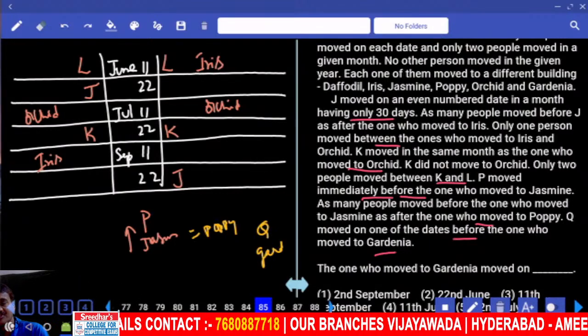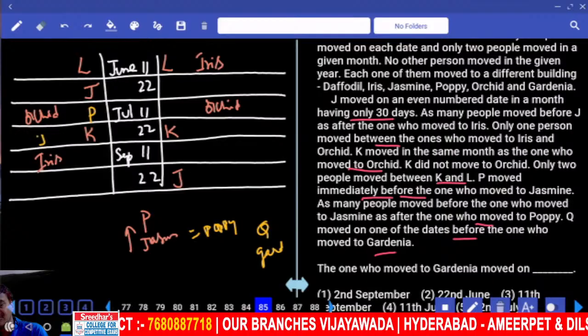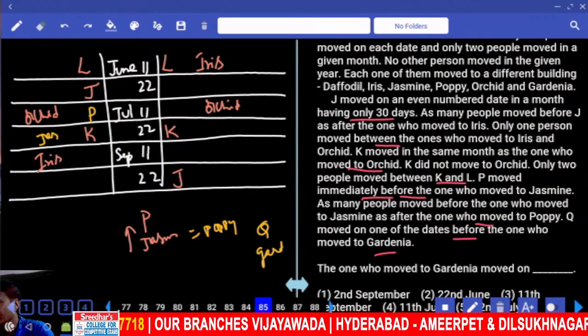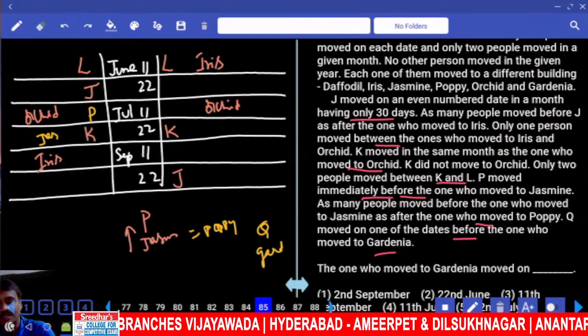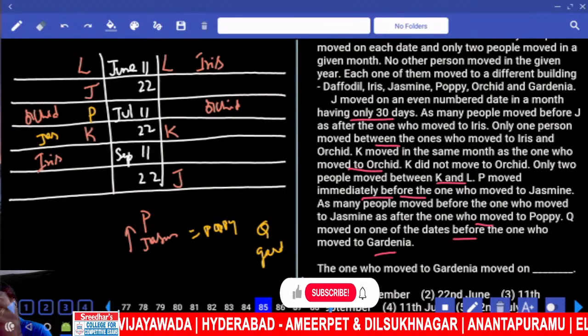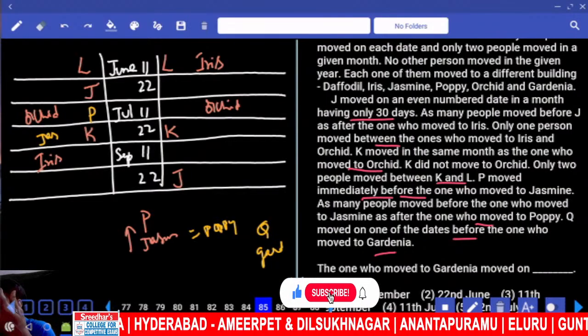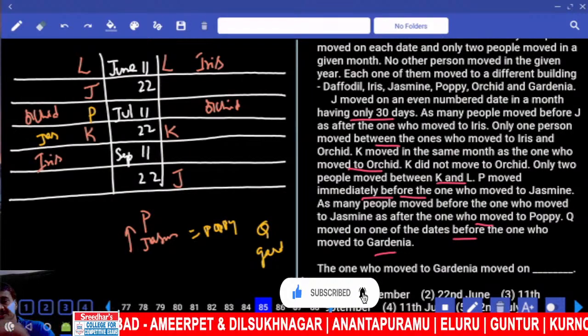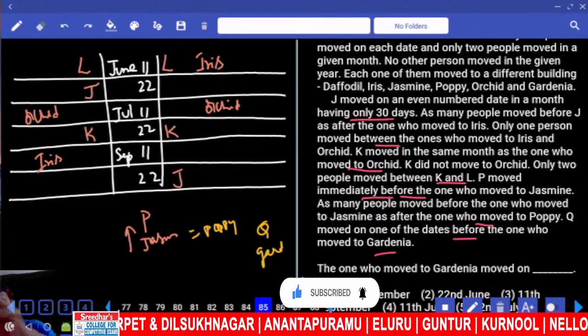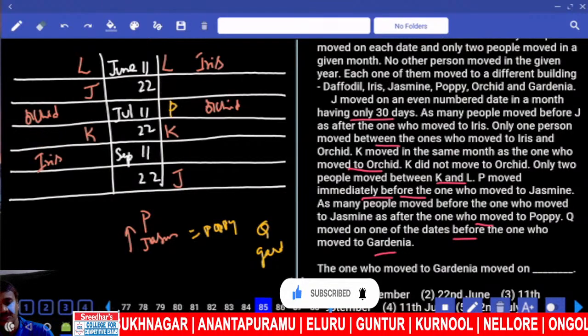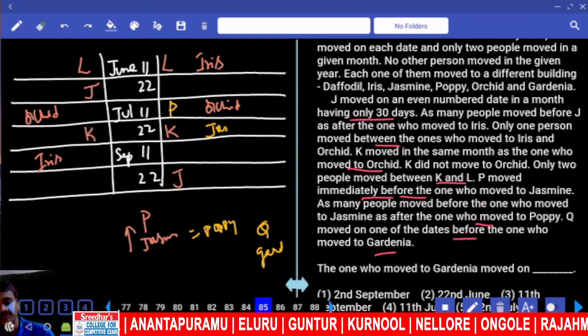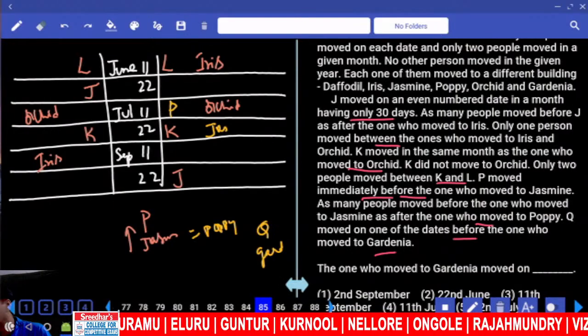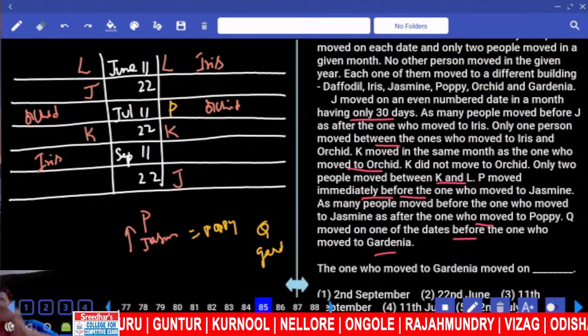In both the cases, start with P. P and Jasmine. Clear? If P and Jasmine were like this, Jasmine is third from the top, so Poppy must be third from the bottom, not possible. Here it is ruled out. Look here, P and Jasmine are here. Jasmine has 3 persons, and for Poppy there must be 3, not possible. This case is also not possible.